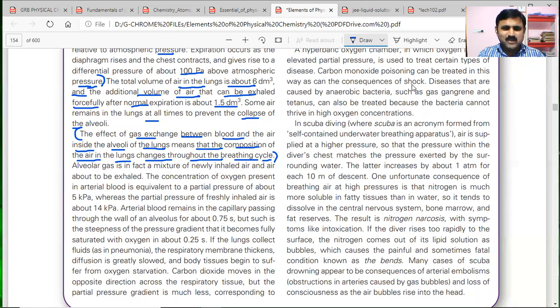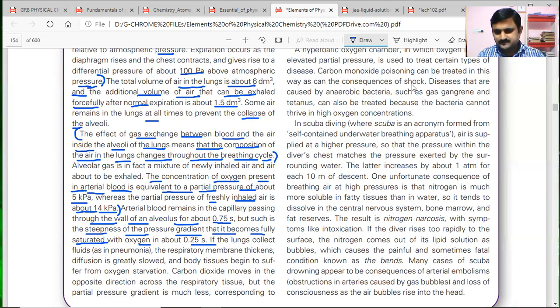The concentration of oxygen in arterial blood is equivalent to a partial pressure of about 5 kilopascals, whereas the partial pressure of freshly inhaled air is about 14 kilopascals. Blood remains in the capillary passing through the wall of the alveolus for about 0.75 seconds, but because of the steepness of the pressure gradient, it becomes fully saturated with oxygen in about 0.25 seconds.